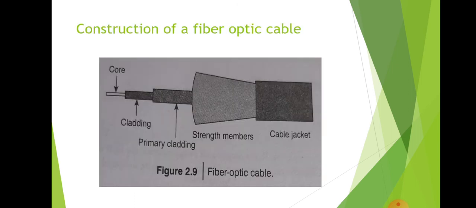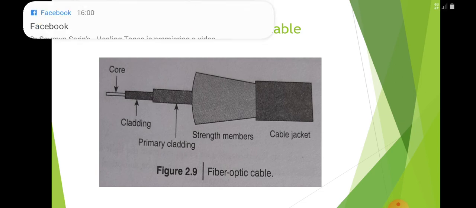You know that this primary cladding structure is outside of the core and cladding, and it is made up of plastic, and it does not take part in the conduction process or light propagation process. It gives mechanical support to the core and cladding structure. Next is the strength member.